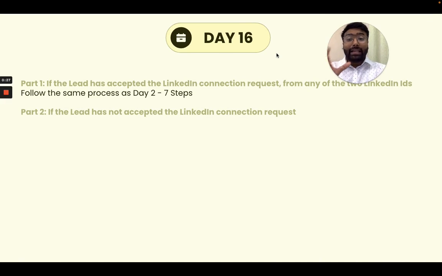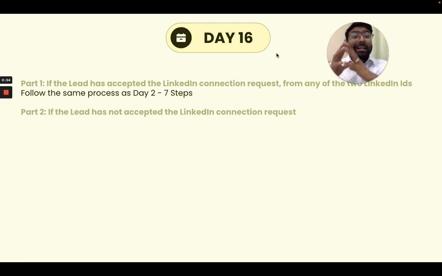Now, if the lead has accepted the connection request from any of the two LinkedIn IDs, which means we had sent a connection request on day one from a LinkedIn ID, then for the people who have not accepted for 7 days, we had sent a different connection request after engaging with them on day 8 as well, right? So once they have accepted a connection request from any of these 2 days that we have sent, then we'll do the same process like we did on day 2 to day 7, correct?